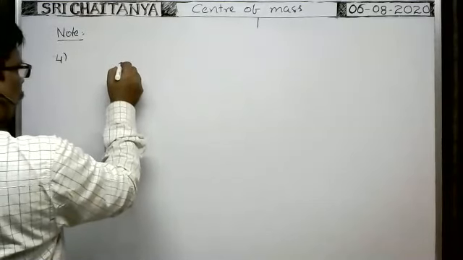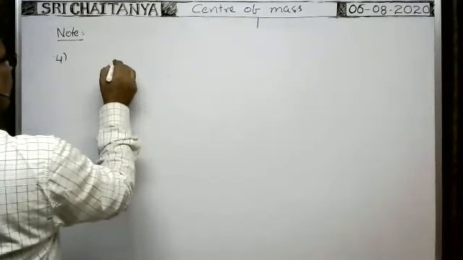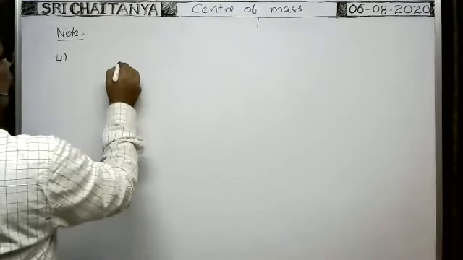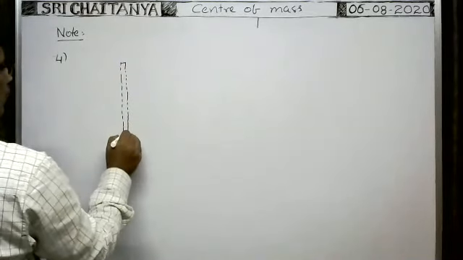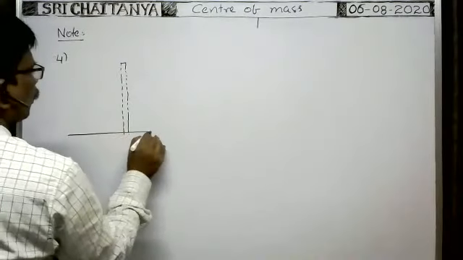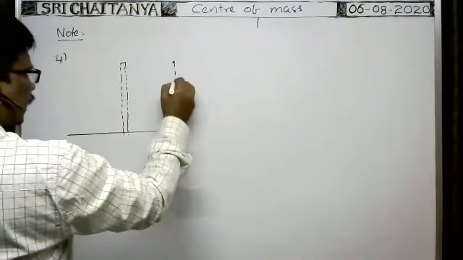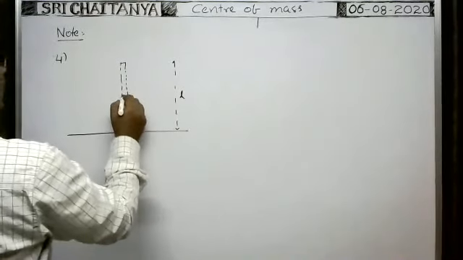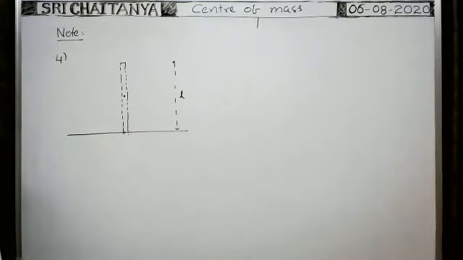Suppose there is a uniform rod kept vertically on the smooth horizontal surface. It's very, very important one. Here on the smooth horizontal surface, a rod of length L is kept vertically. Center of mass of the rod lies exactly at the midpoint.